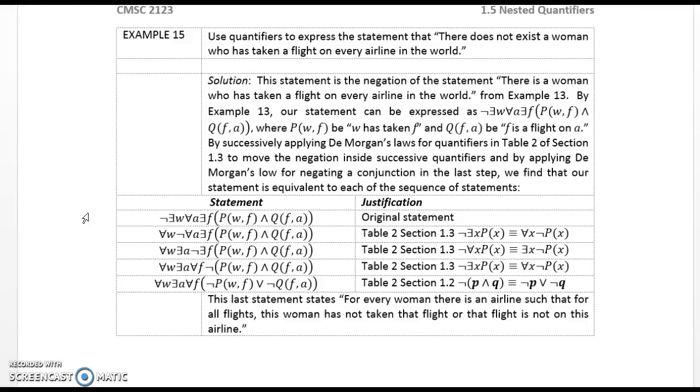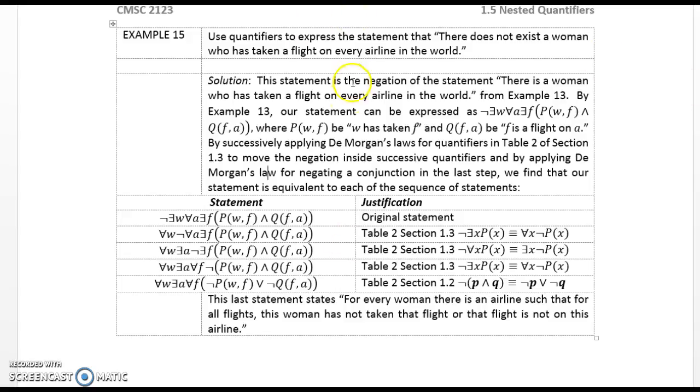By successively applying De Morgan's laws for quantifiers in Table 2 of Section 1.3 to move the negation inside of successive quantifiers, and by applying De Morgan's law for negating a conjunction in the last step, we find that our statement is equivalent to each of the sequence of statements shown below.